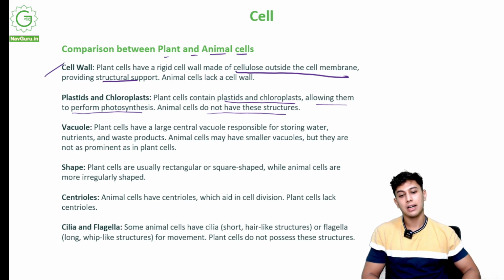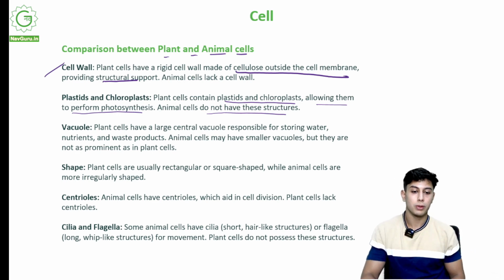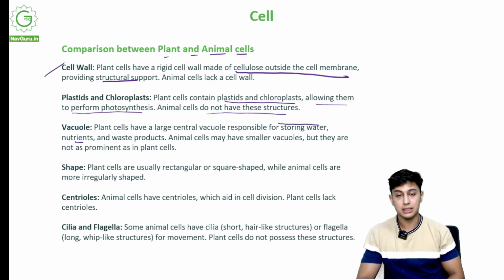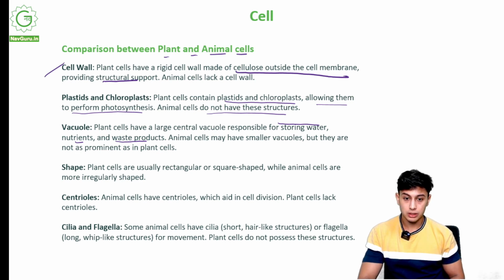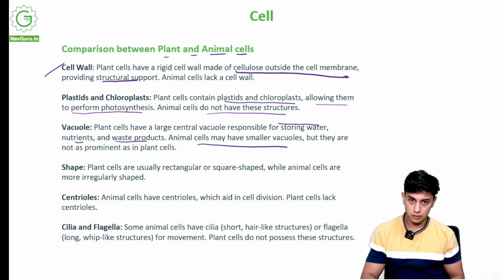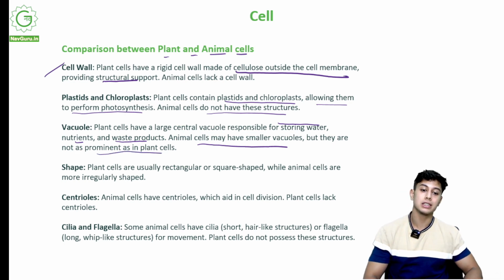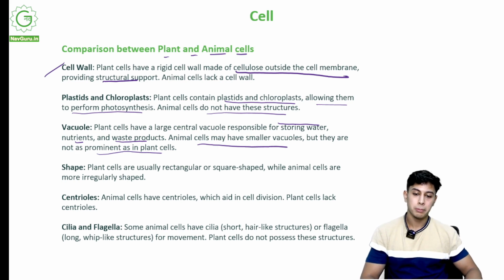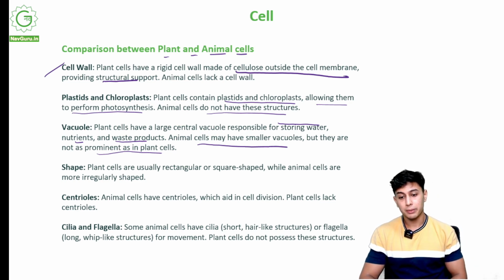Vacuole. Now plant cells have a large central vacuole responsible for storing water, nutrients, cell sap and waste products as well. Animal cells may have small vacuoles, but they are not as prominent as in plant cells. So in plant cells there will be a big vacuole, but in animal cells there will not be a big vacuole. They might be absent as well. They will be very small. Now we come to the shape. Plant cells are usually rectangular or square shaped, while animal cells are more irregularly shaped.